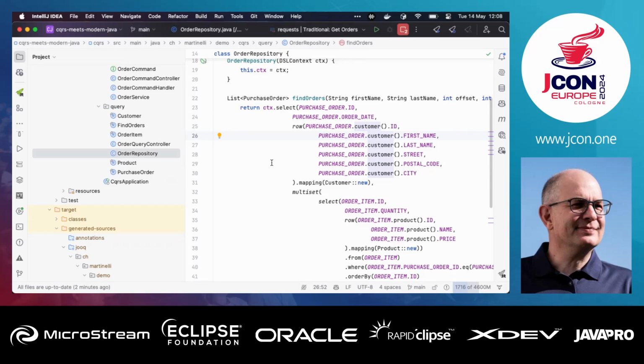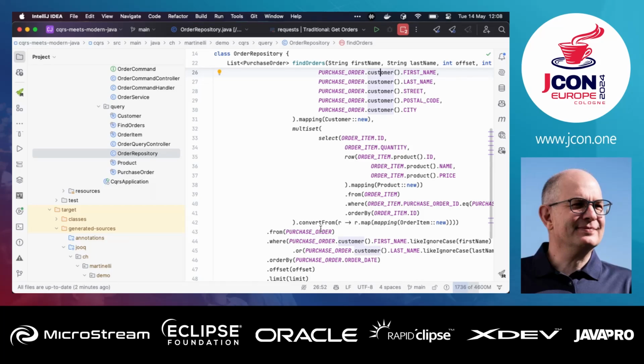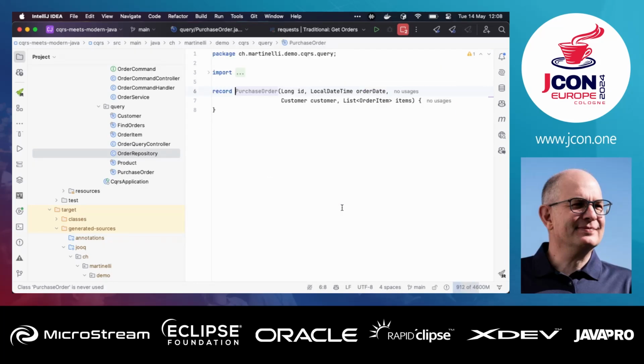That's the same that I can do here with this to-one relationship, but this doesn't work with the to-many relationship with the order items. So I use this multiset operator to do a subselect that reads the order items, and it also nests the product information. And finally I can map that, so I have various layers of mapping, and finally what I get back is our purchase orders as records, with nested customer, order items and so on. And this just takes one query.